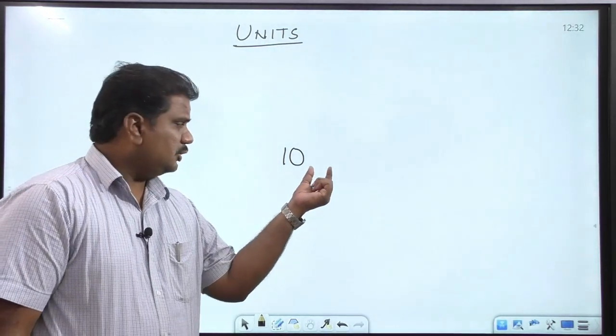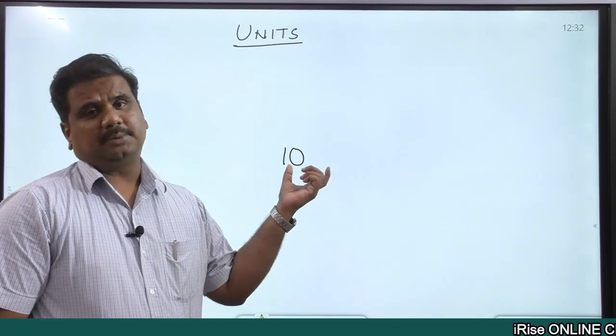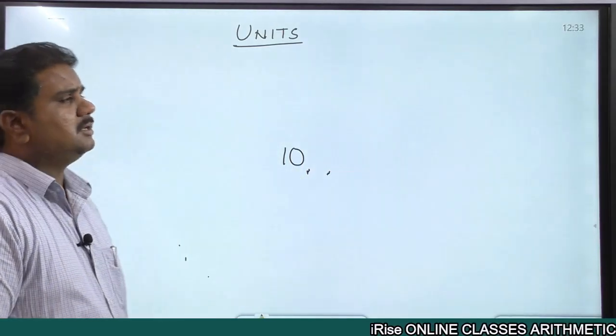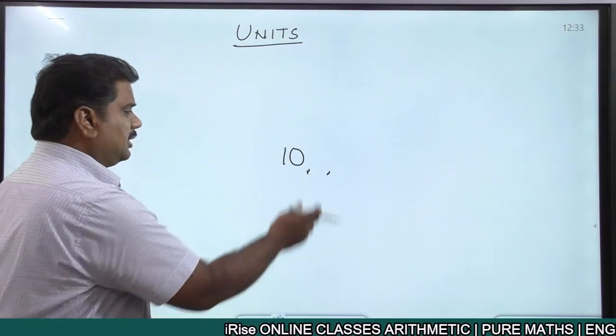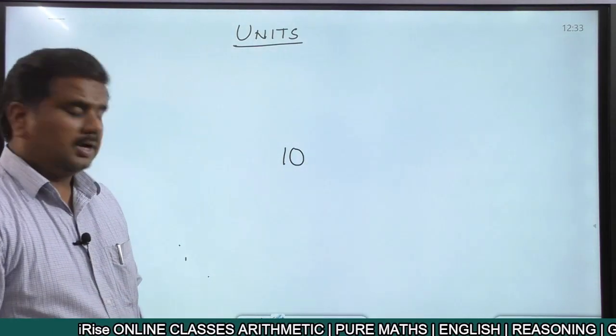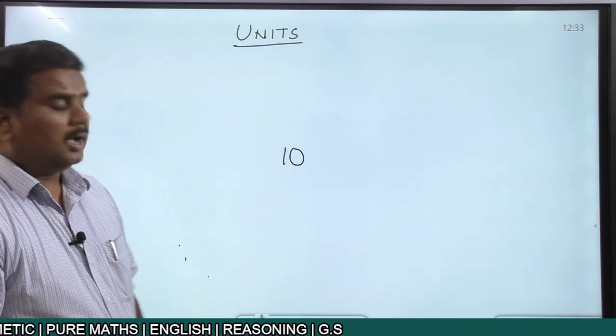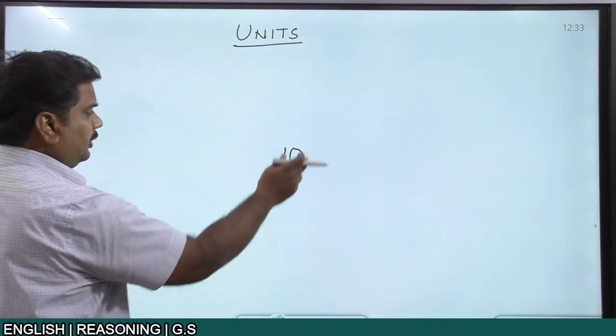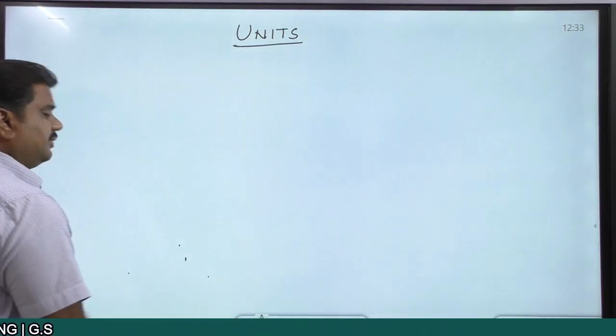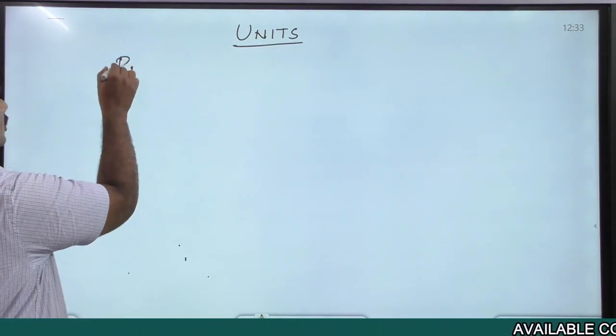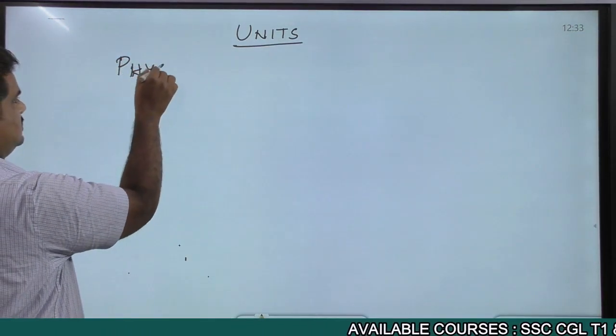As long as the unit is not mentioned, it does not have any significance. That is the reason why for each and every topic that we discuss in physical science, we talk about units. And when talking about units, the first and foremost thing that we discuss is physical quantities.